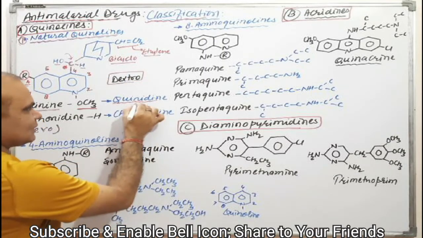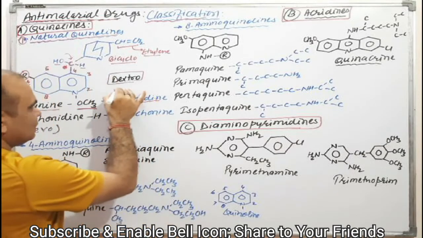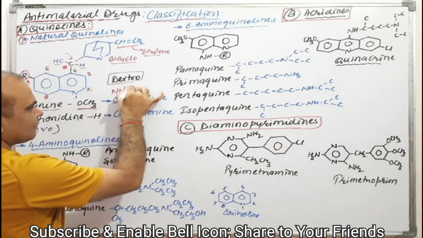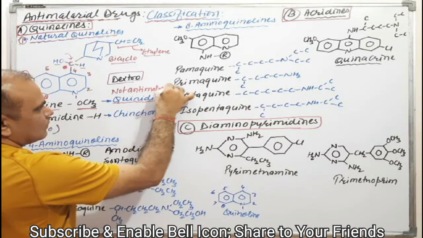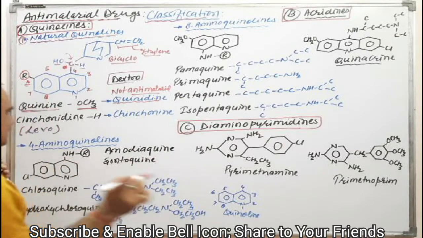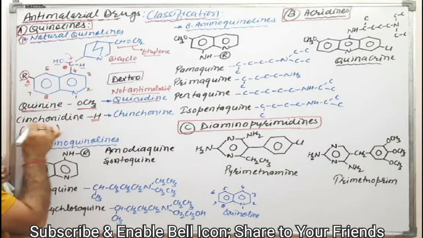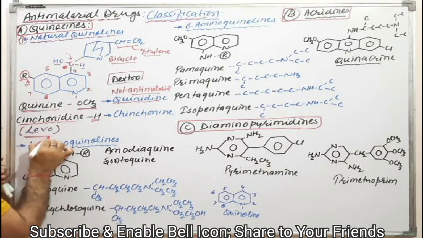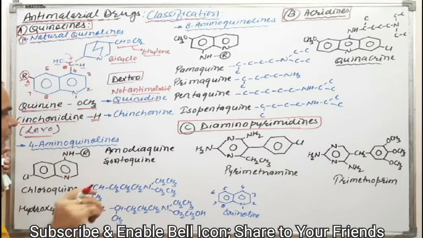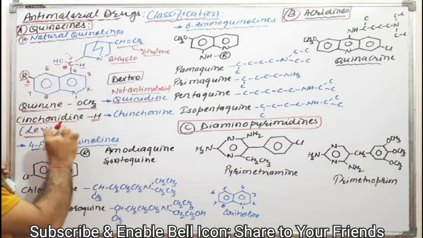This quinidine is not anti-malarial. Try to understand, not anti-malarial. Similarly, if R is H, that is cinchonidine, again the levo isomer, and its levo isomer is active as an anti-malarial, as we have discussed.